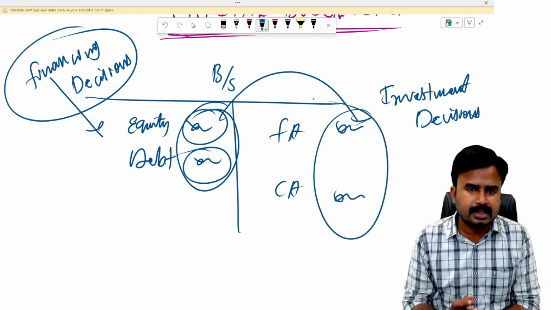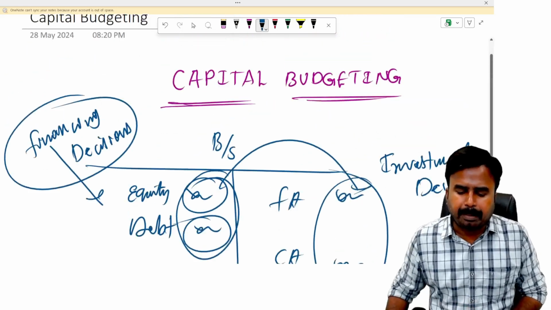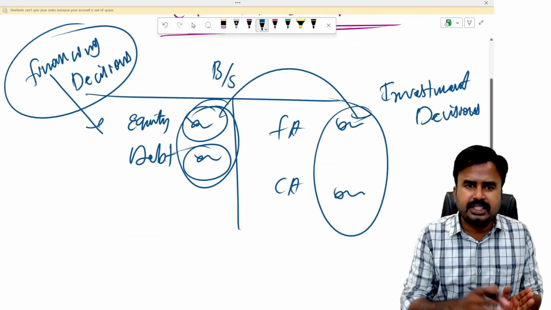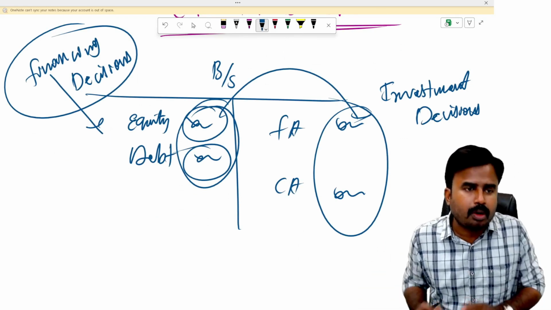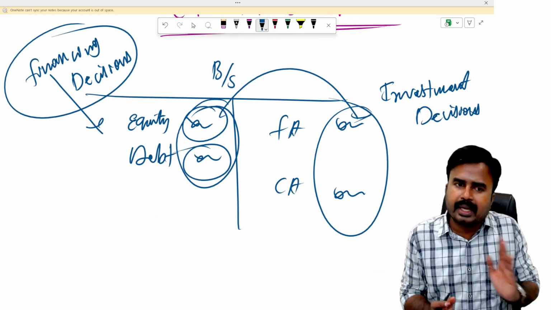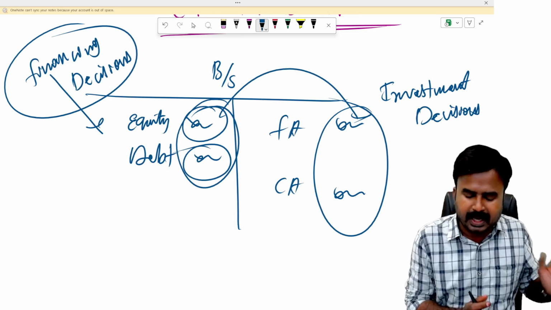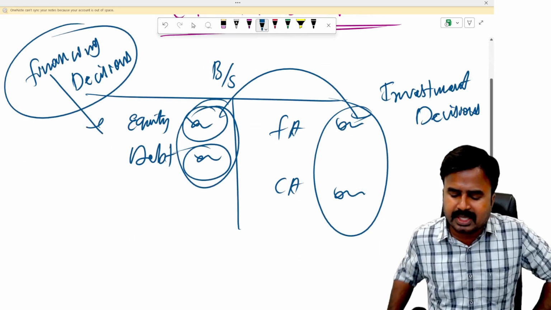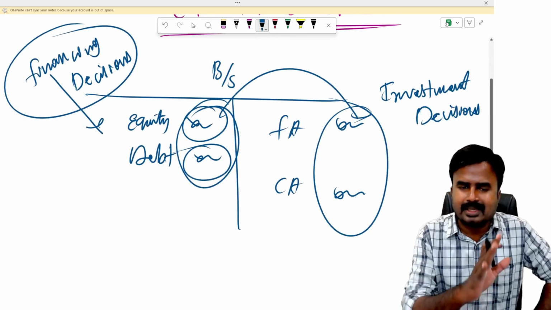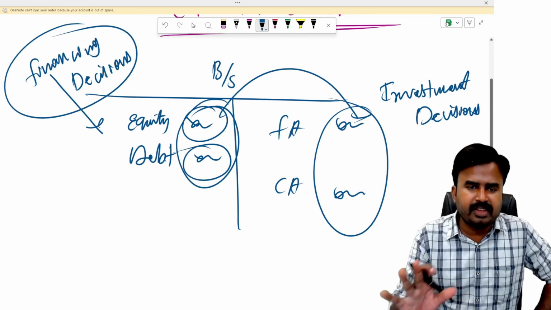Now the question is, is this chapter, capital budgeting, related to financing decision or investment decision? It is purely related to investment decisions, not related to financing decision. I'm nowhere concerned with financing decision. This chapter, capital budgeting, is all about the asset side discussion, nothing but investment decision.